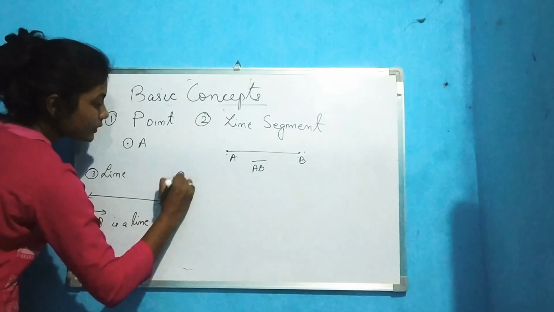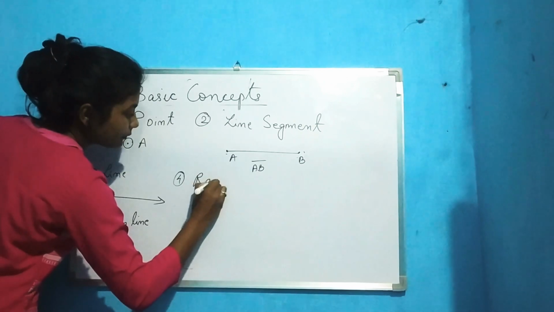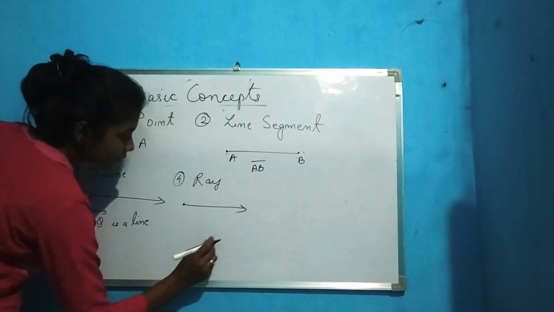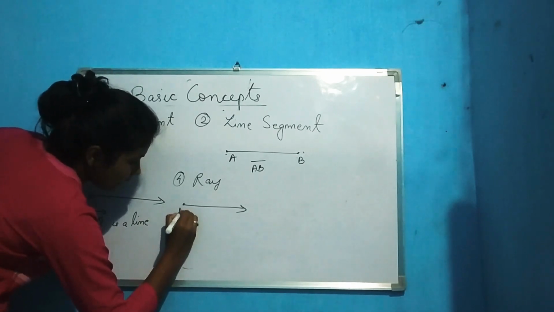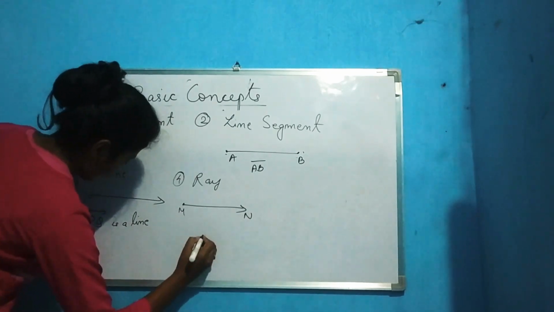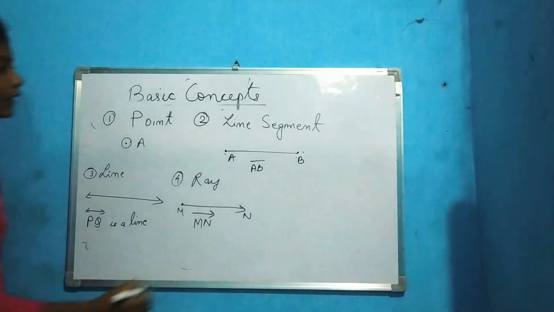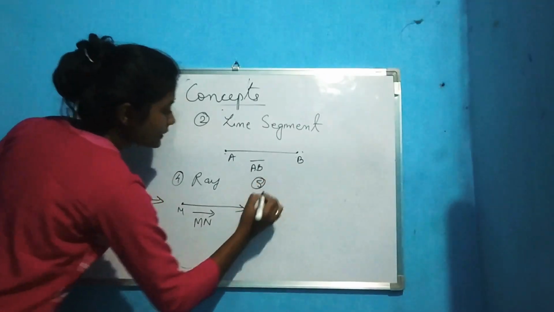Number 4 is what? Ray, which has only one endpoint. So MN is a ray, and number 5 is what?